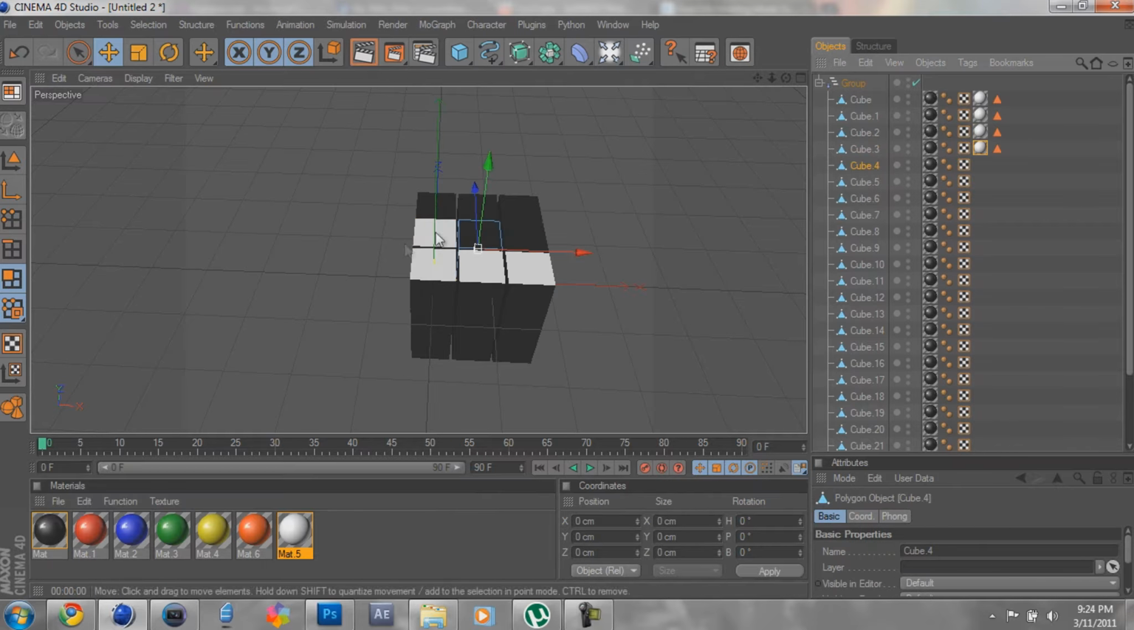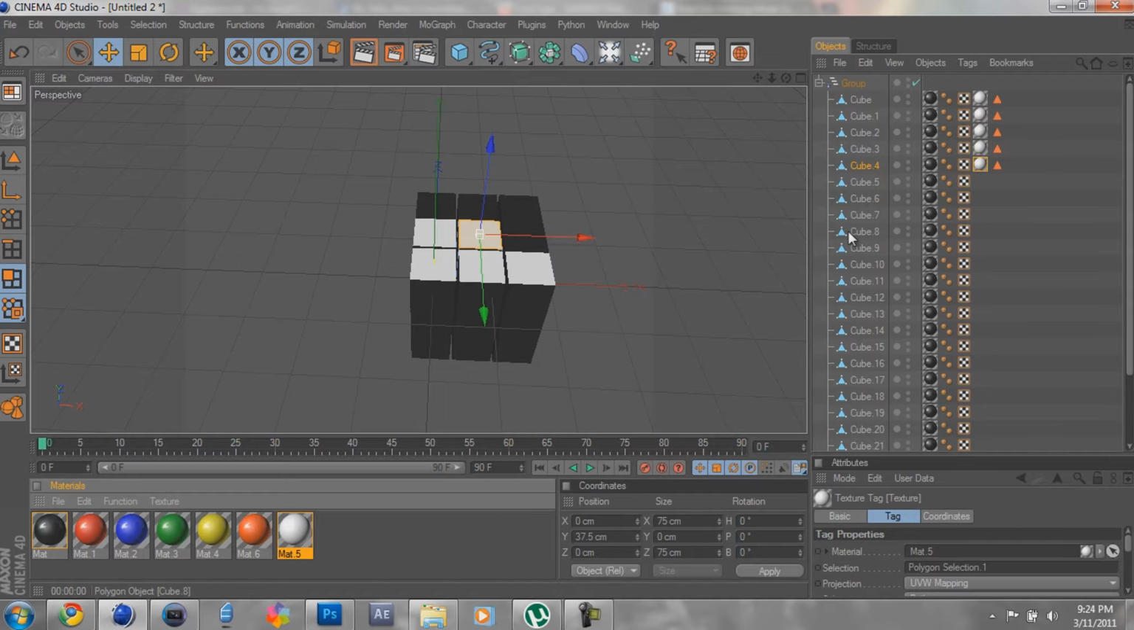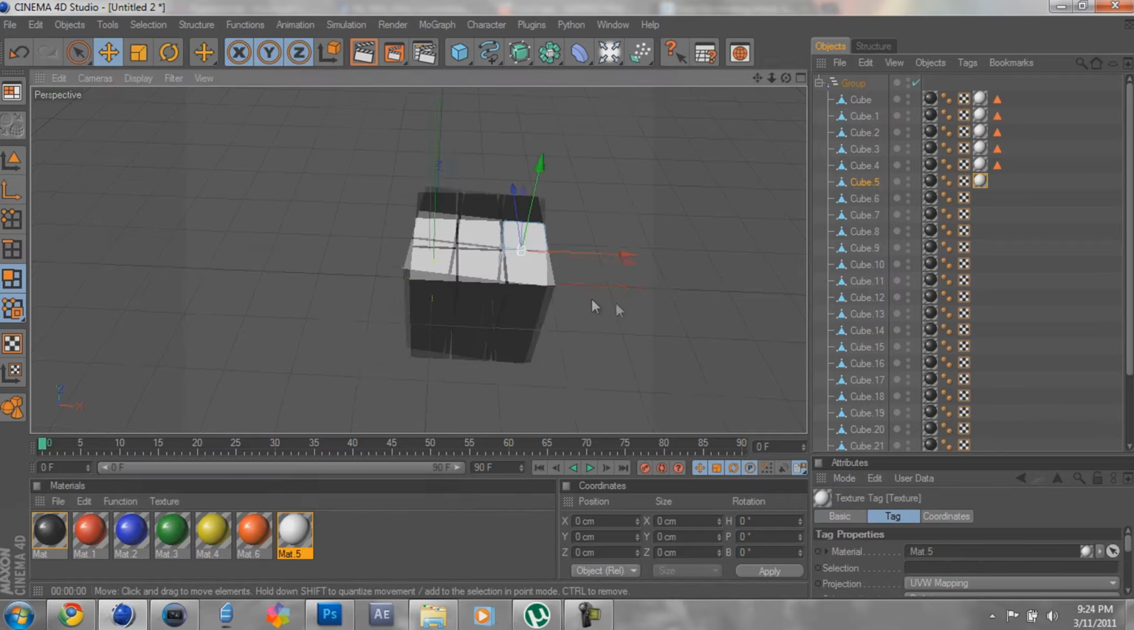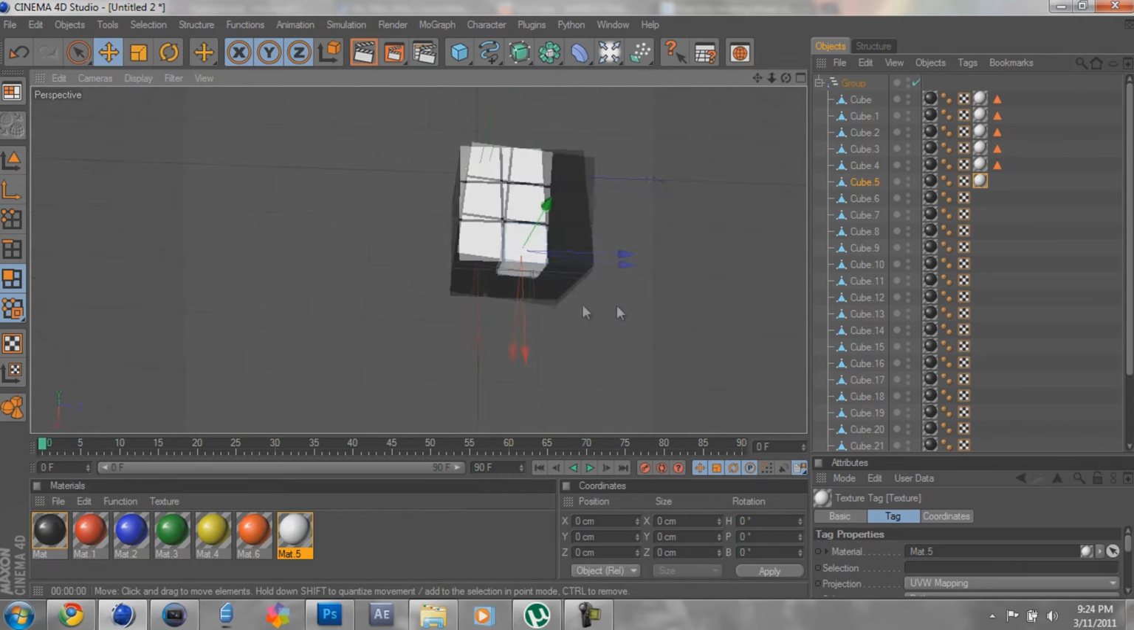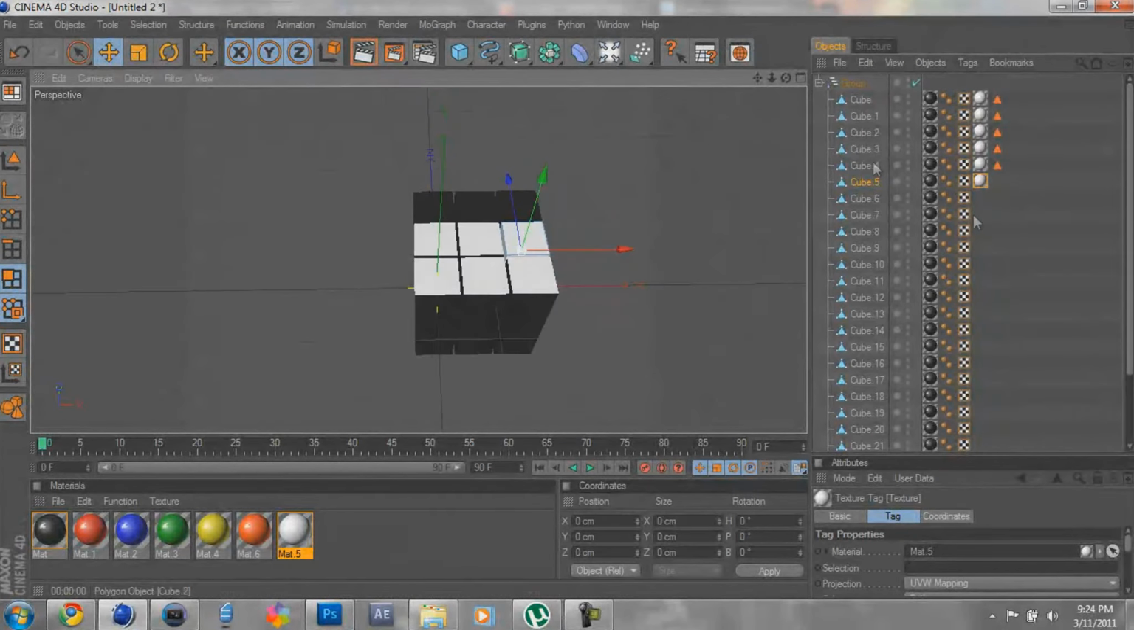But you have to make sure you select the side. Otherwise, I'll just show you a little example. If you just drag it on cube 5, you'll notice that it covers the entire cube. You don't want that. You just want it to cover that one side.